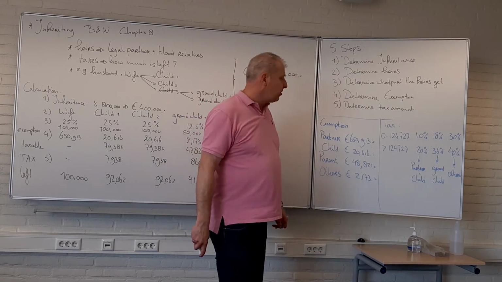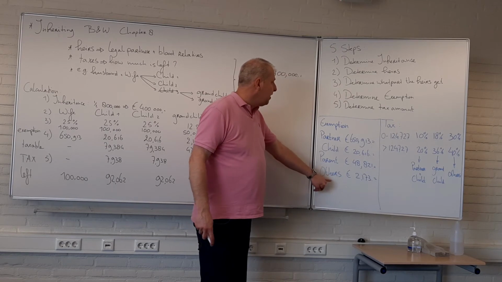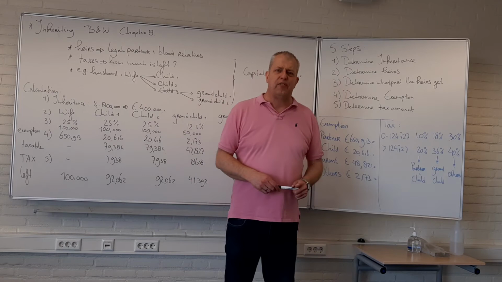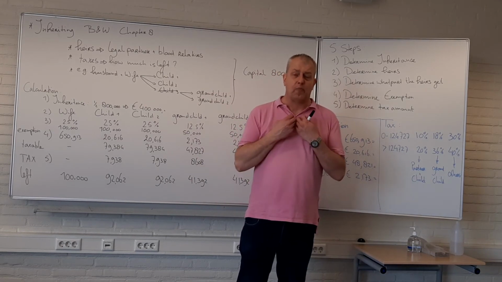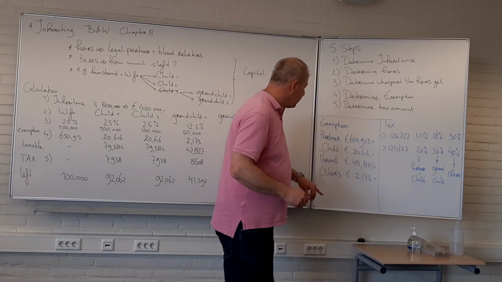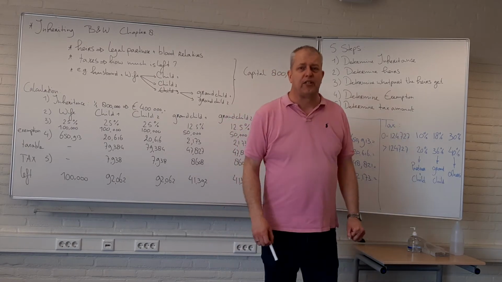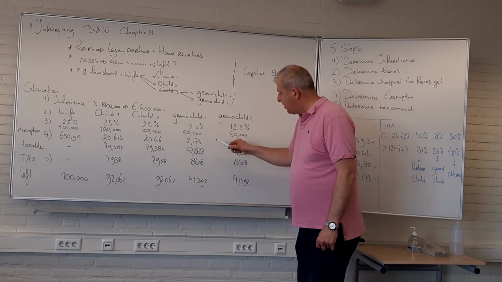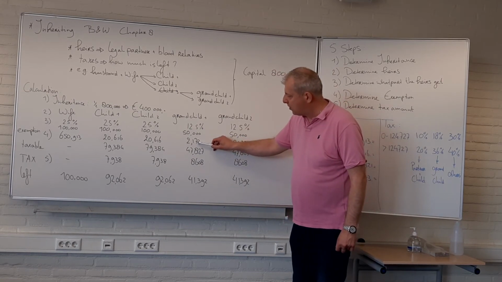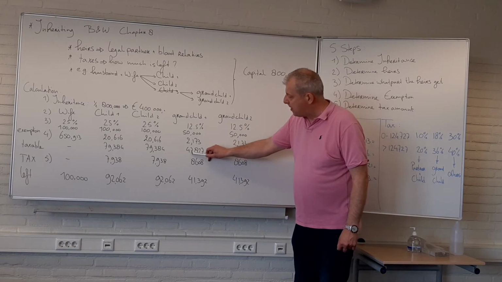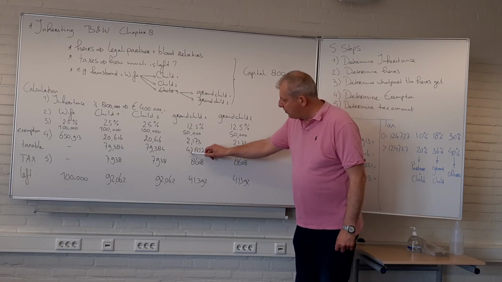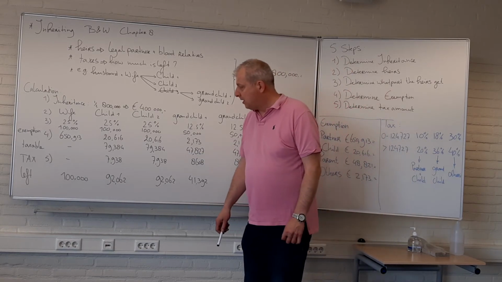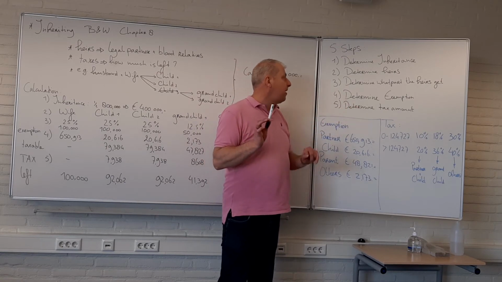Then we go to the grandchildren. Grandchildren have a very low exemption because they are considered others. So it doesn't really matter if you get money from your grandparents or from me, for example. The exemption is 2,173, which means that the grandchildren both have an exemption of 2,173, which leaves a taxable amount of 47,827. Yes?